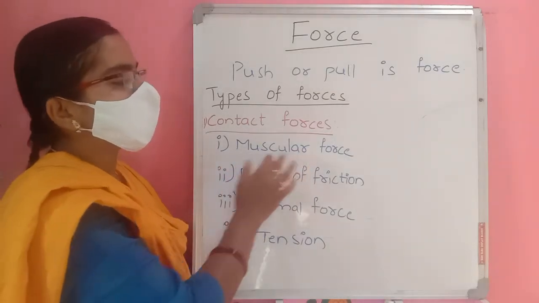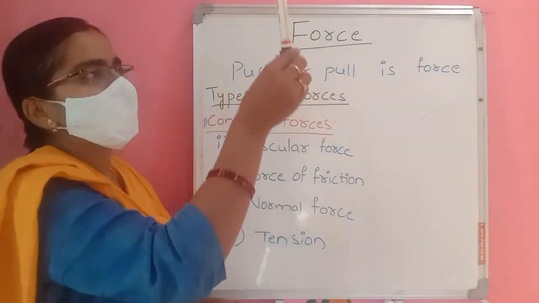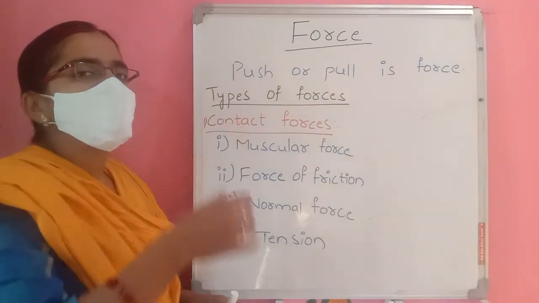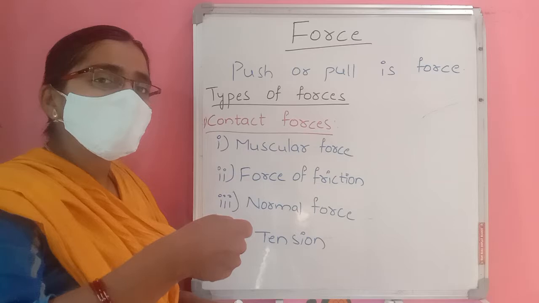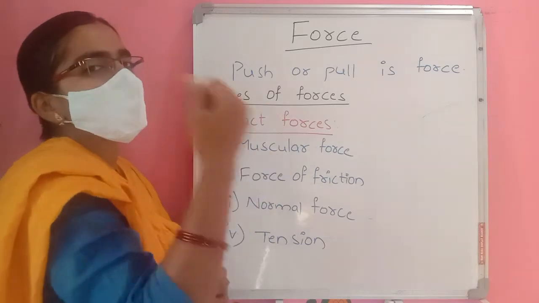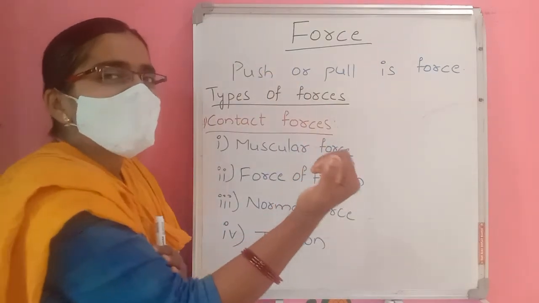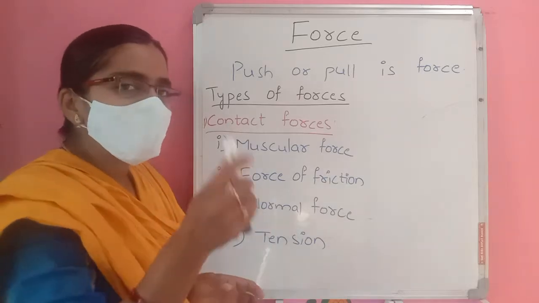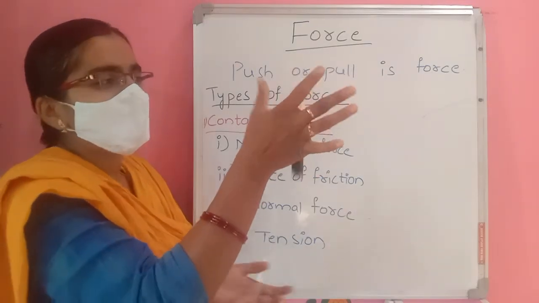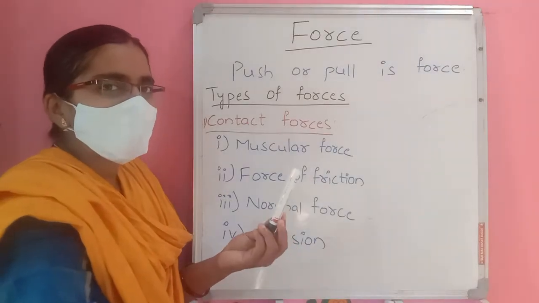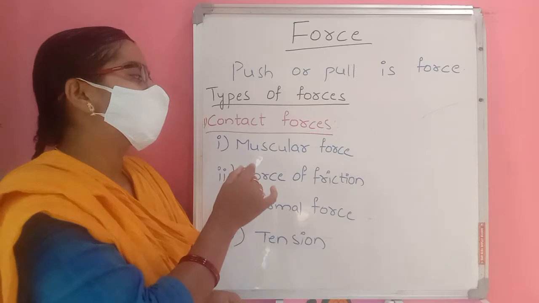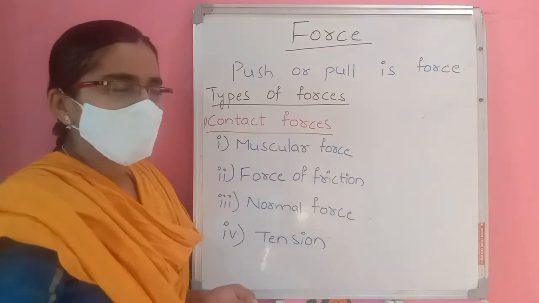So here muscular force: lifting this pen, I lift the bag, I lift the bucket, all these come under muscular force. Means by using muscles I am applying force. So I'm in contact with this pen. Without contact I cannot hold this pen. So this contact force is called as muscular force.